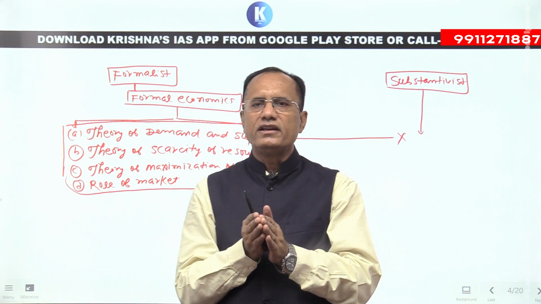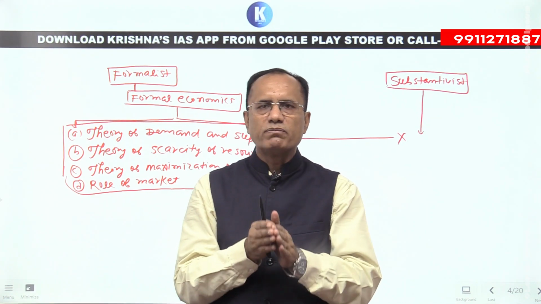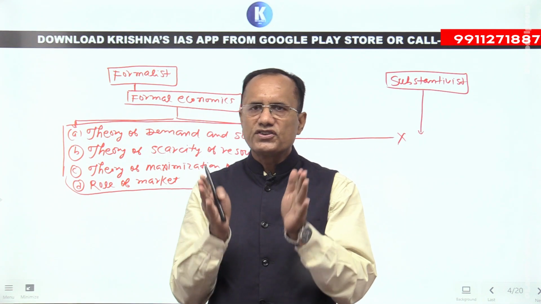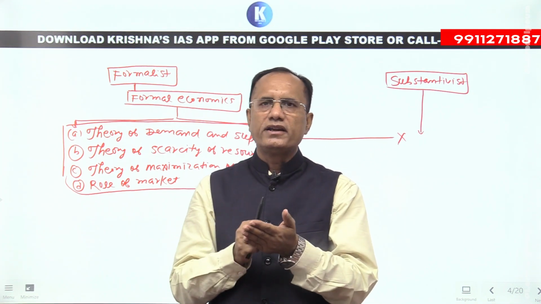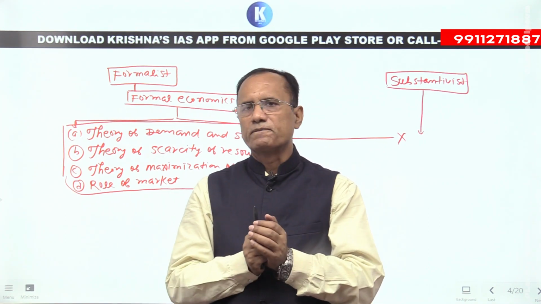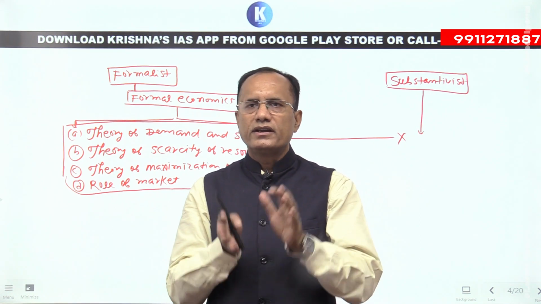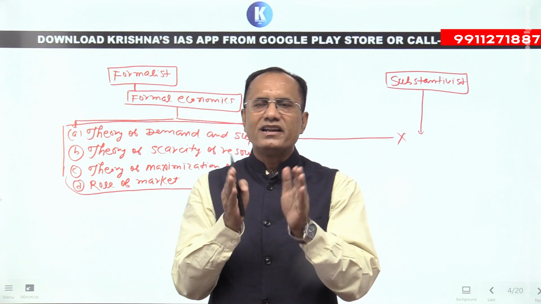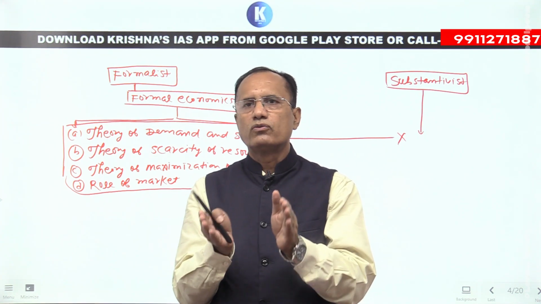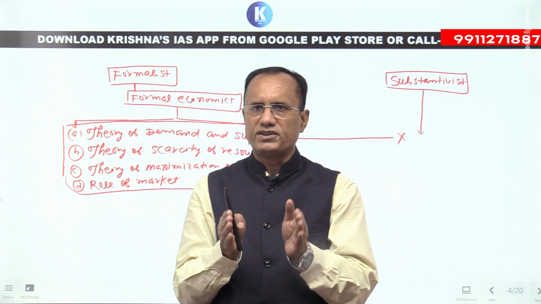Economic activity is influenced and regulated by their socio-cultural system. So society, their social institutions, their cultural institutions, their psychology, their religion, all things influence their economic activity.